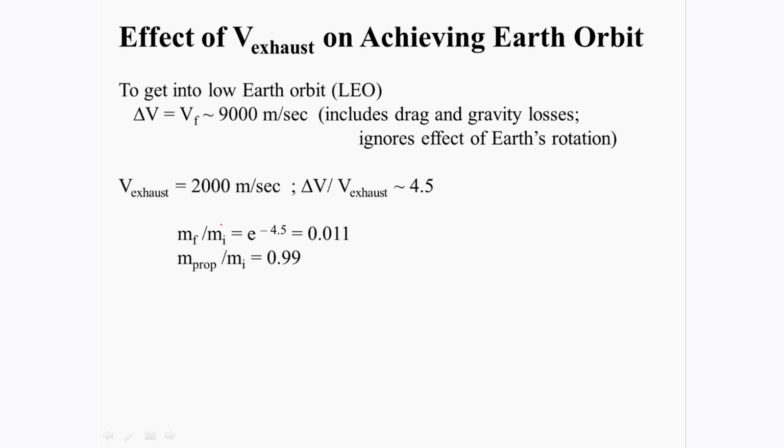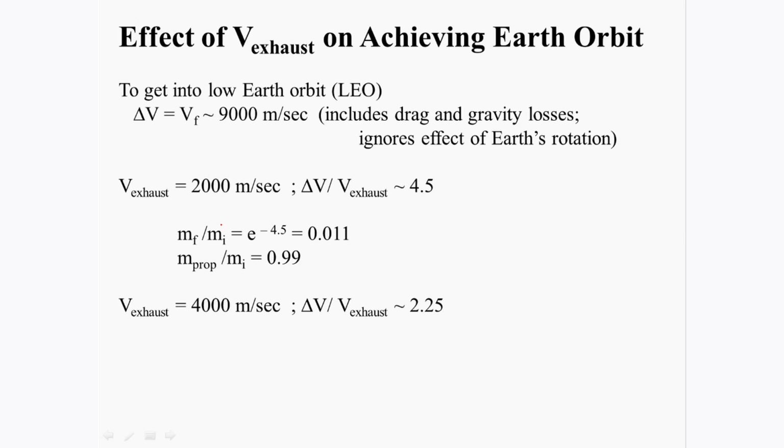What does that actually mean? It means that the mass of the propellant when you're sitting on the launch pad has to be 99% of the entire mass. That means that only 1% of the mass can be devoted to the structure of the rocket itself and the payload that's sitting up on the top. And that's not enough. Frankly, we can't build a rocket like that.